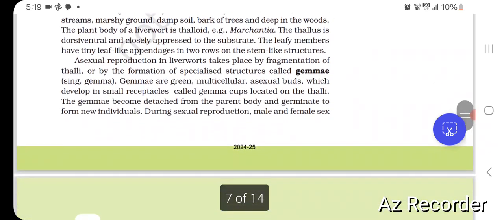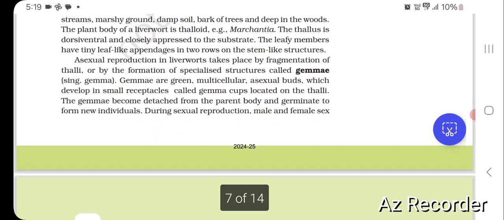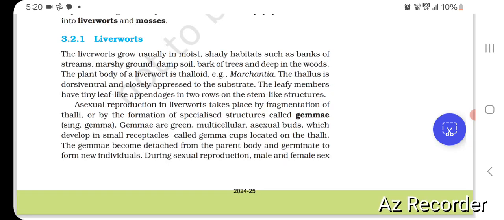The leafy members have tiny leaf-like appendages in two rows on the stem-like structures. Asexual reproduction in liverworts takes place by fragmentation of thalli or by the formation of specialized structures called gemmae, singular gemma. Gemmae are green, multicellular asexual buds which develop in small receptacles called gemma cups located on the thalli. The gemmae become detached from the parent body and germinate to form new individuals.